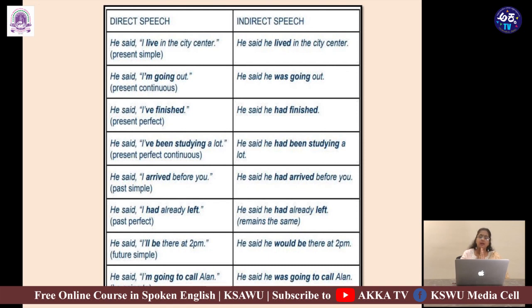He said, I live in the city centre. He said he lived in the city centre. He said, I'm going out. He said he was going out. Of course, that here is missing, but that is also optional. He said that he was going out is the proper form. He said, I have finished. He said he had finished. He said, I've been studying a lot. He said he had been studying a lot.